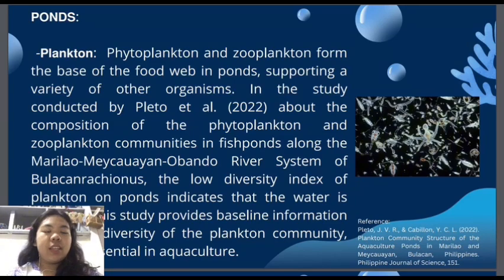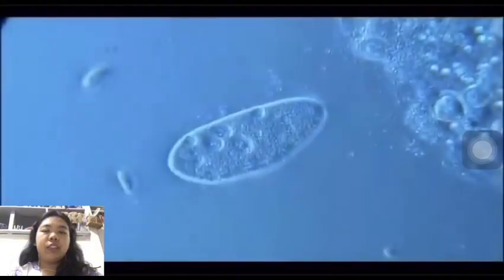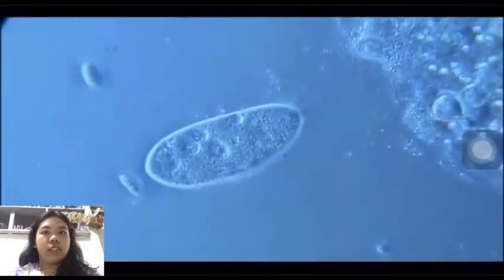Next habitats would be the ponds. So, the freshwater organisms we have here are the plankton and benthos. For the plankton, phytoplankton and zooplankton form the base of the food web in ponds, supporting a variety of other organisms.